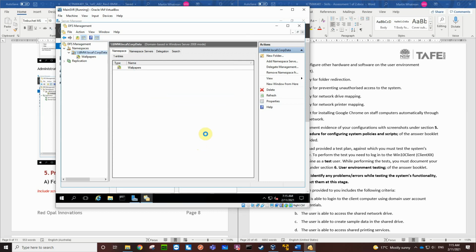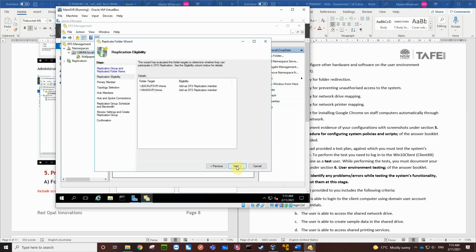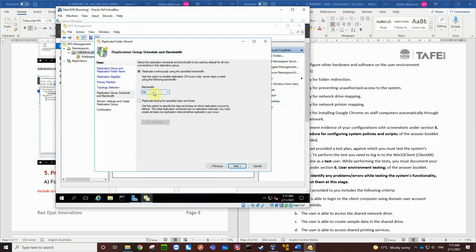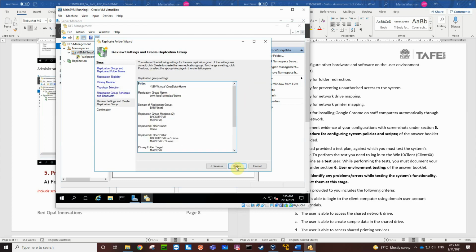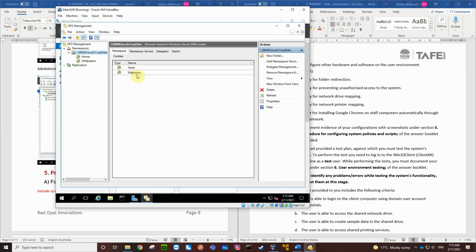Replication group. Yes, we create a replication group. It's called home. It's those two. The primary member is going to be the main server. We're going to use a full mesh, full bandwidth, and replicate on an as needed basis. That's a summary. So let's create it. It's all successful. So now we've got the two folders, and the other one we want is a profiles directory.